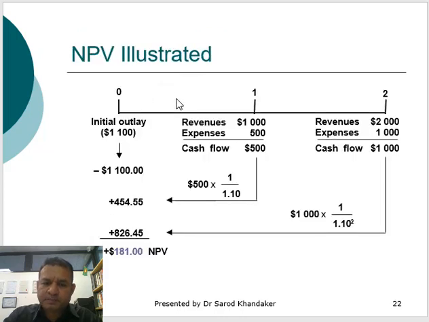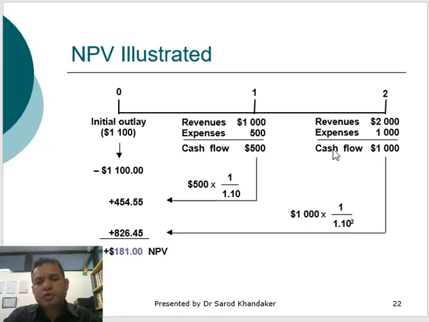Let's look at this example. The initial outlay of this project is $1,100, in today's dollar terms. Revenue in year 1 will be $1,000 less expenses of $500, so the total cash flow will be $500.